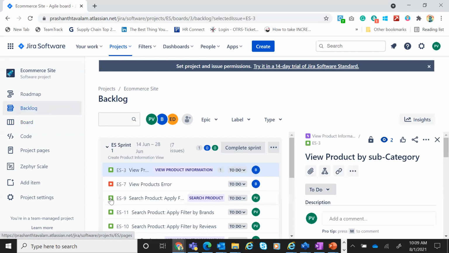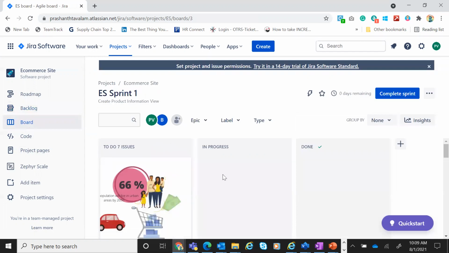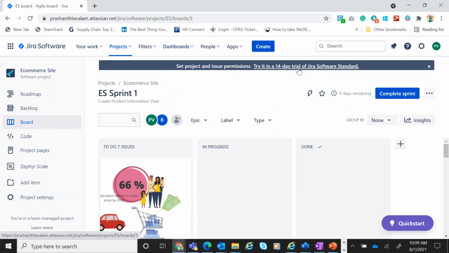So you can create backlogs, you can create roadmap, you can ensure there's a board. You can watch how many are actually to do, how many are in progress and done. Okay, so you can also integrate your code and actually link it to which are all the stories for which you are writing that code. Then you'll also have dashboards where you can, as a business analyst or as a project manager, create different dashboards to ensure you're able to track progress. So like I told you, it's a 14-day trial.